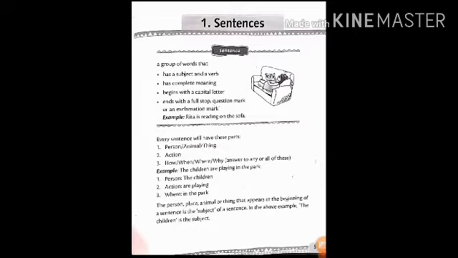Now every sentence will have these parts. It must have a person. That means either we are talking about a person, place, animal or a thing. Then action means the verb, and adverb: how, when, where, why. Answers to these will be either in object or it will be called the complement. Okay, dear children, the answer to all these questions will be an adverb, or it will be an object, or it will be a complement. Fine, dear children. Now see the example carefully.